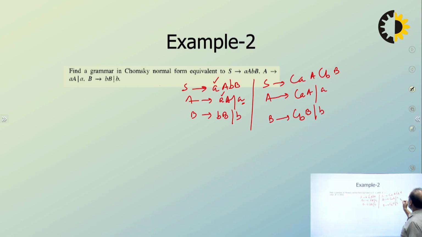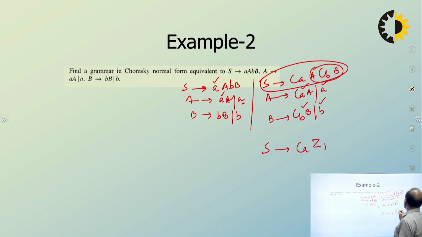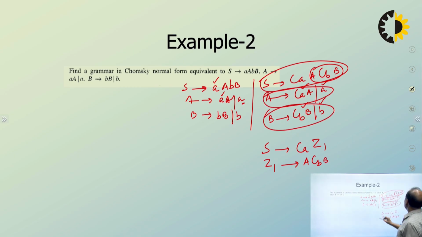This one is in CNF, this one is in CNF. Only S is not in CNF. So S goes to C_a, take it as Z1, and then Z1 goes to A, C_b, capital B. The rest is already in CNF. Again, this one is okay, it is in CNF, but this is not in CNF.